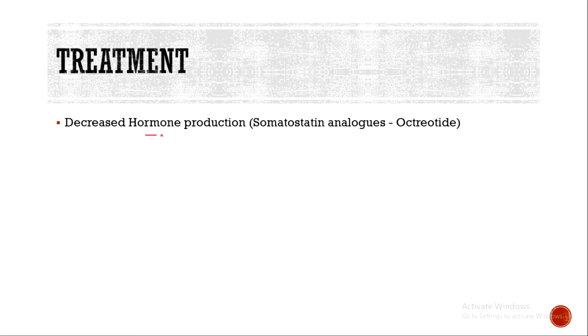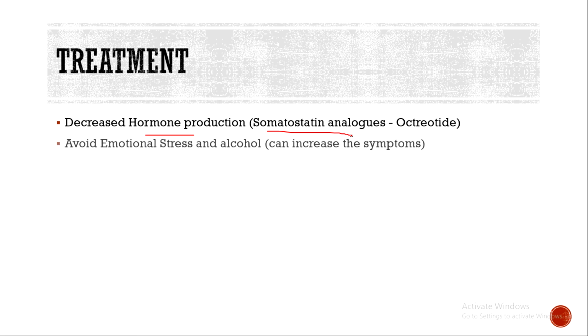Now, how to treat it? We have first to decrease the hormone production by somatostatin analogs. Now, somatostatin is an inhibitory molecule in the neuroendocrine cells, and as we told you, the neuroendocrine cells in case of tumor will have a very high amount of somatostatin receptors, so somatostatin analogs such as octreotide will be very helpful. And we have to avoid emotional stress and alcohol, because both of them can increase the symptoms and flares of the disease, and a surgical resection would also be considered.